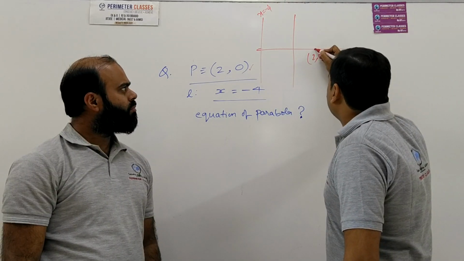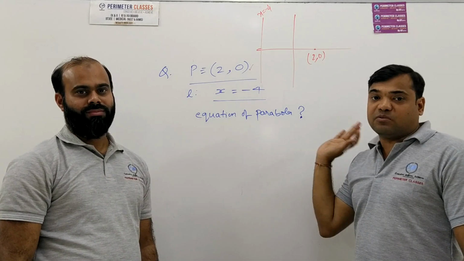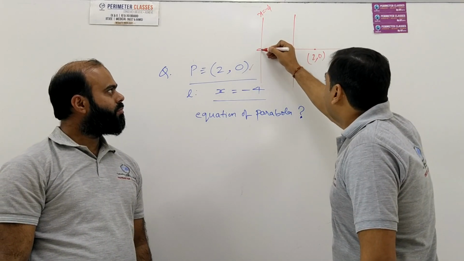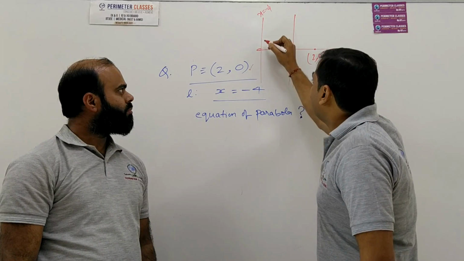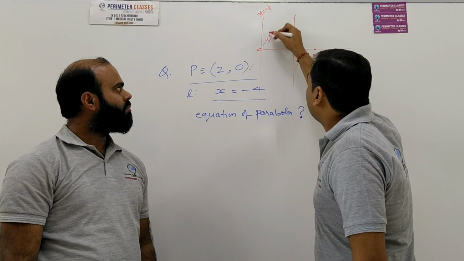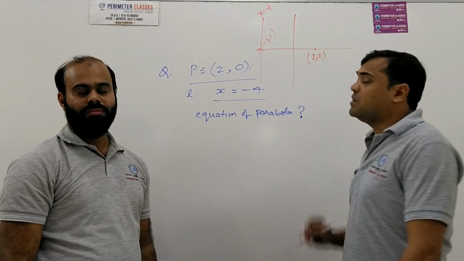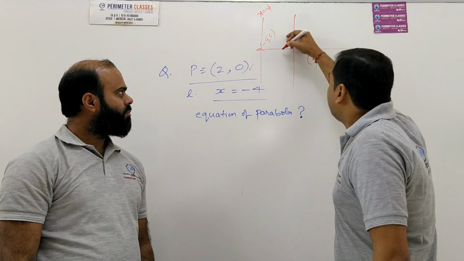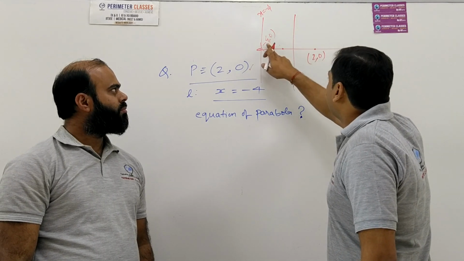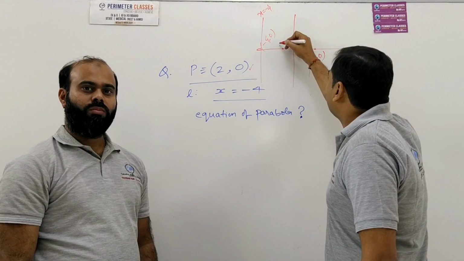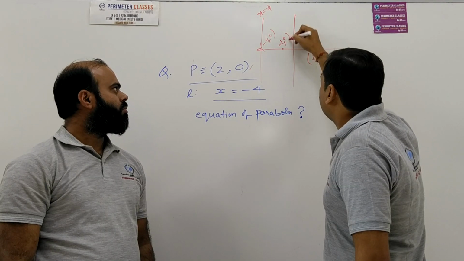Now, what is the coordinate of the vertex of this parabola? The vertex is the midpoint of these two points. This point has a coordinate of minus 4, 0 and this has a coordinate 2, 0. So the midpoint will lie at the point which has a coordinate of minus 4 plus 2 upon 2, that is minus 1, 0.